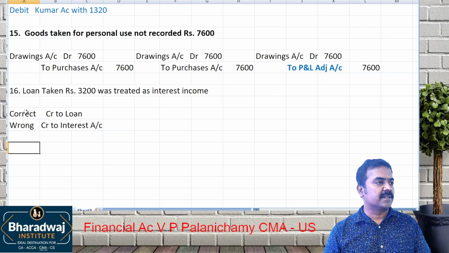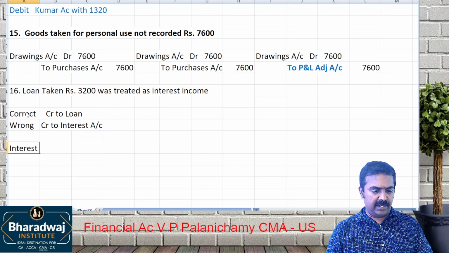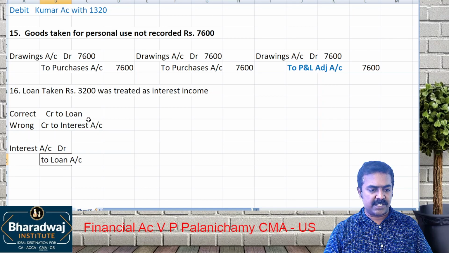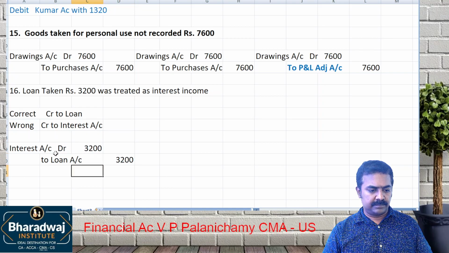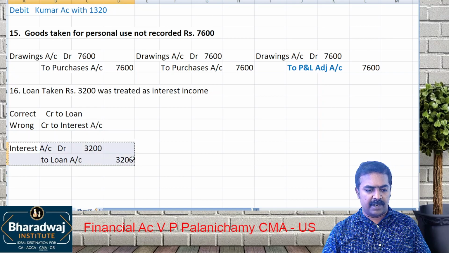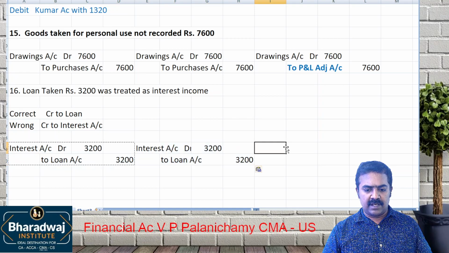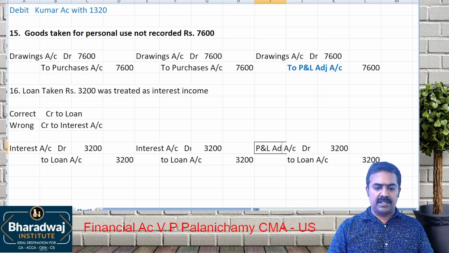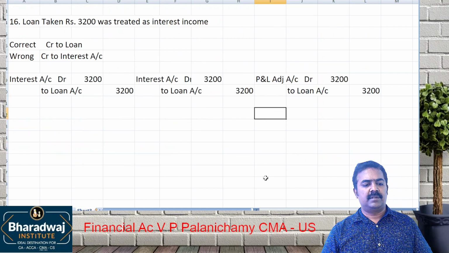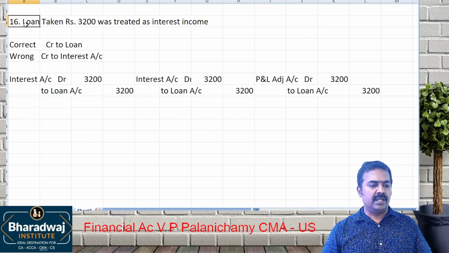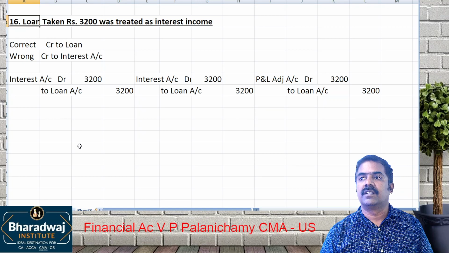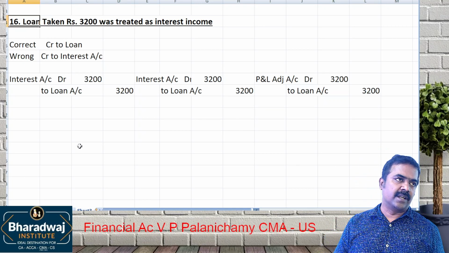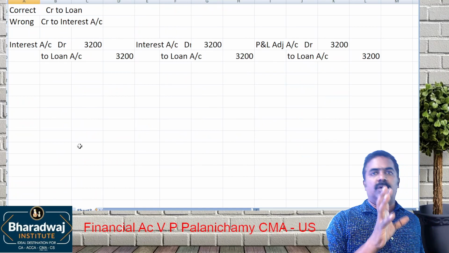How to rectify this? Interest account debit to which account? Loan account. How much? 3,200. The same entry will come after trial balance. After final accounts, in the place of interest, what will we use? P&L adjustment, because interest is a nominal account. In the place of interest, we will use which account? P&L adjustment account.